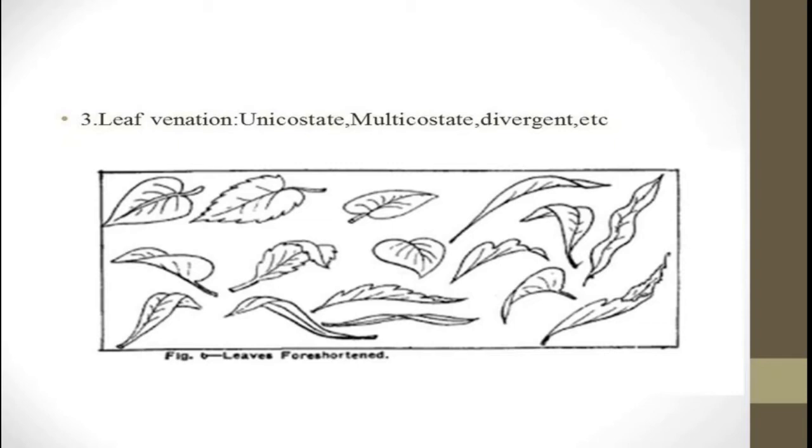Polypetalae means petals are free, gamopetalae means petals are fused, and monochlamydeae means petals and sepals are not well differentiated, and this class is formed for that purpose, depending on the union, freeness or absence of the petals.